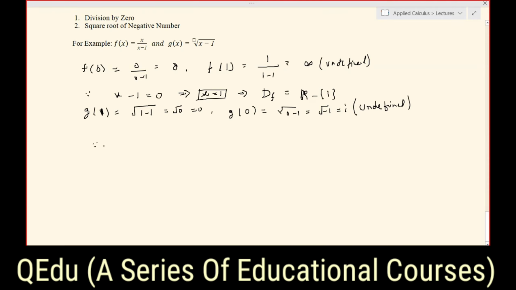We can simplify in this way: we don't need the x minus 1 which is inside of the square root.